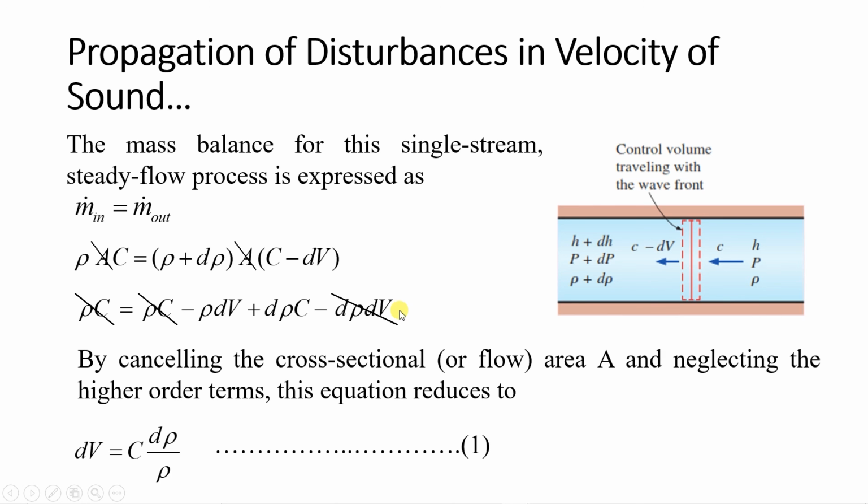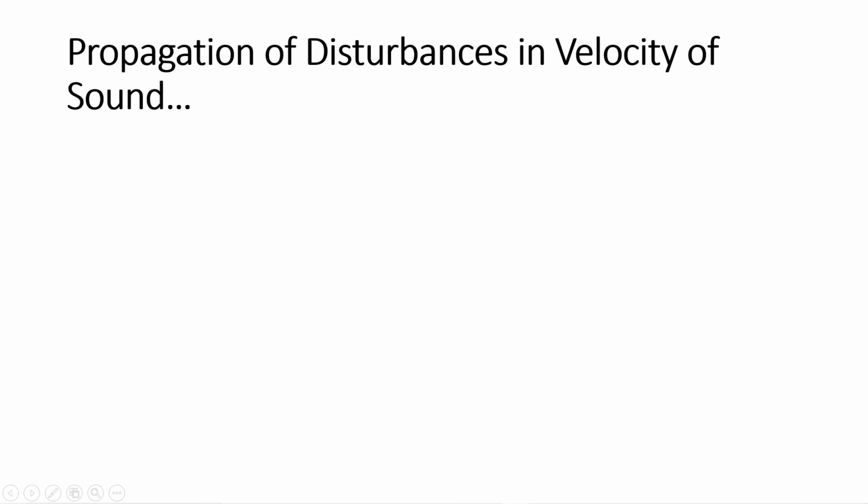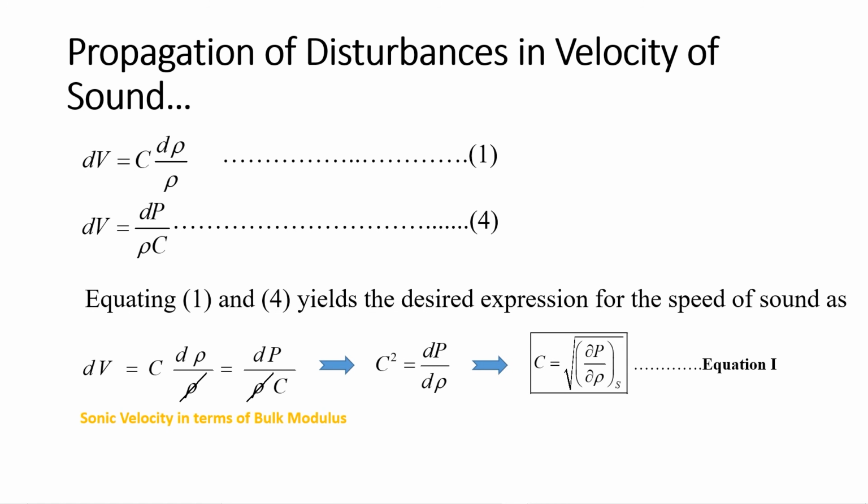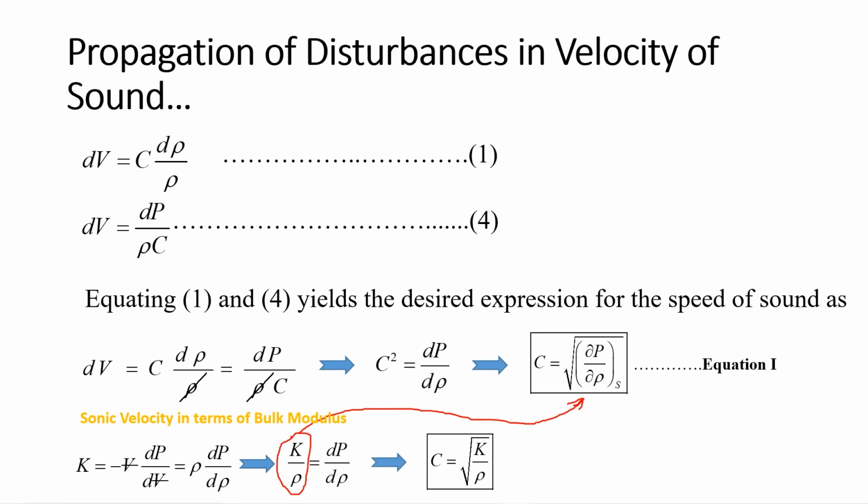So here we will stop and continue with the remaining part of the derivation in the next lecture. But before that, I'd like to tell you what we are trying to derive. Okay, we are trying to derive this formula. Okay, let me show you the final result of the formula. Okay, final formula is this one. Sonic velocity is equal to under root of dou p by dou rho when entropy is constant. We are trying to derive this formula, and from that we will derive this formula also.